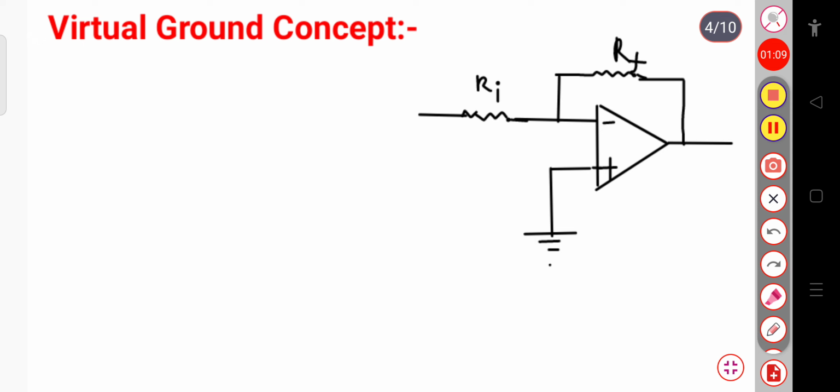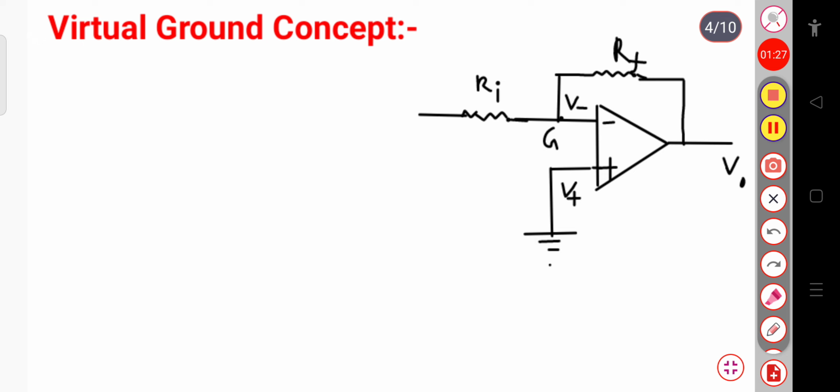Ri, and here if I write for the non-inverting terminal the voltage is V plus, and here the voltage is V minus, and this one is your output VO. Okay, now suppose this point is called the G.